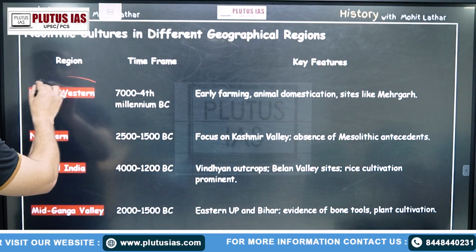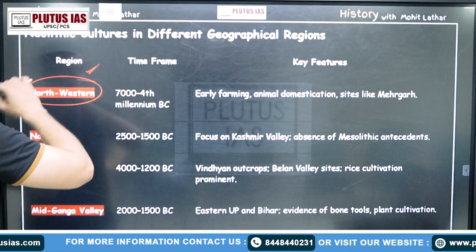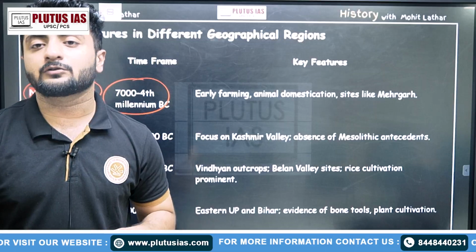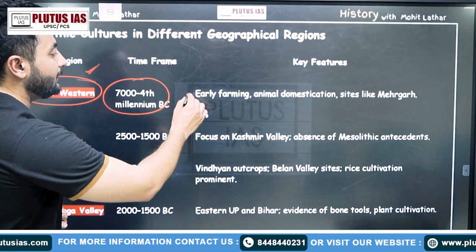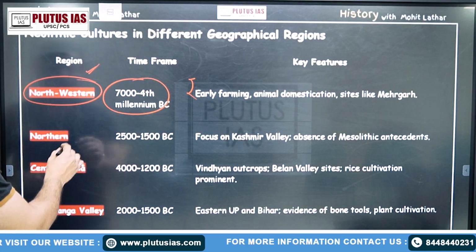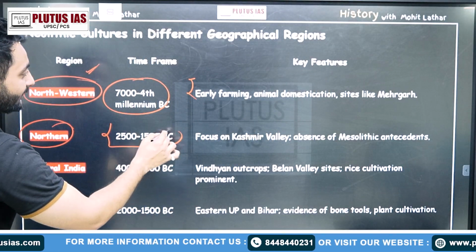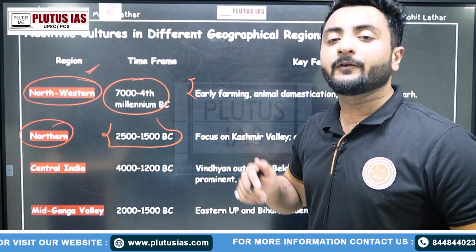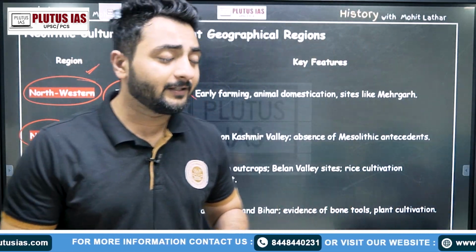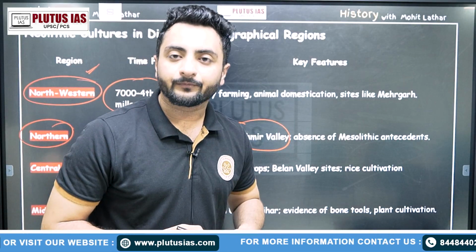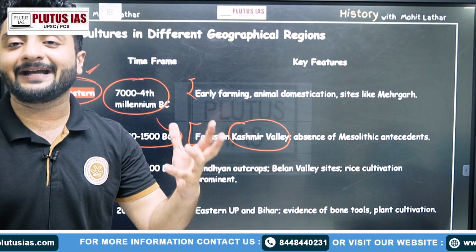In the northwestern region, this era was present from 7000 to 4000 BC, and we find early farming like in Mehrgarh. In the northern area, it existed and was in its mature form in 2500 to 1500 BC. We find examples like the Kashmir Valley, Burzahom, and also Mesolithic antecedents from that region.